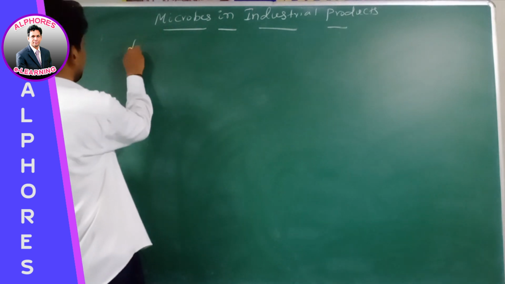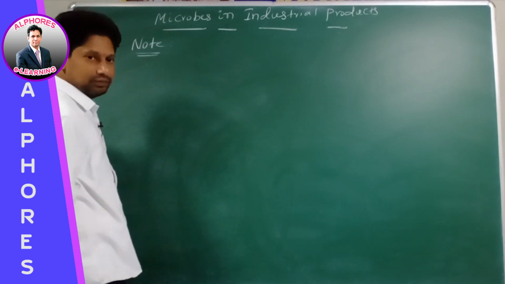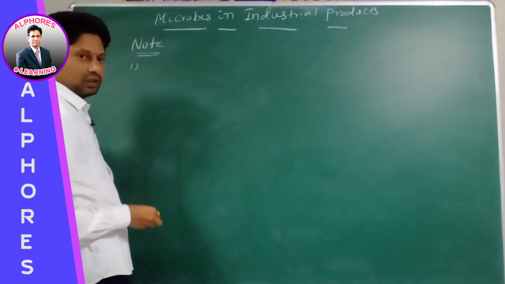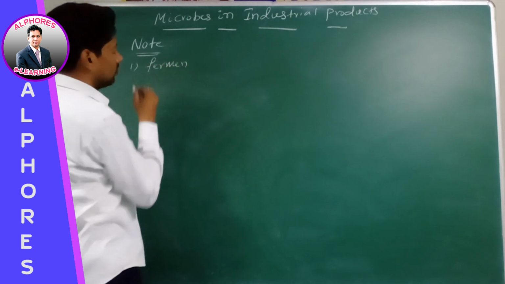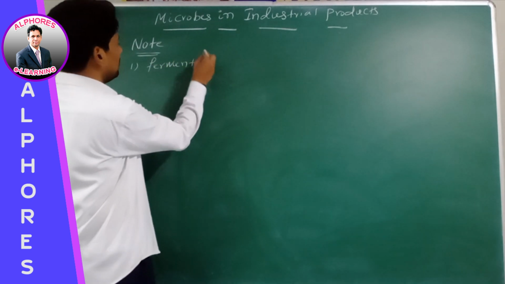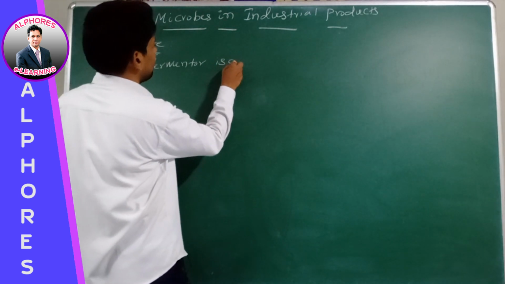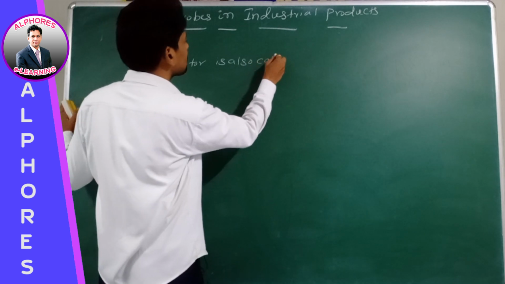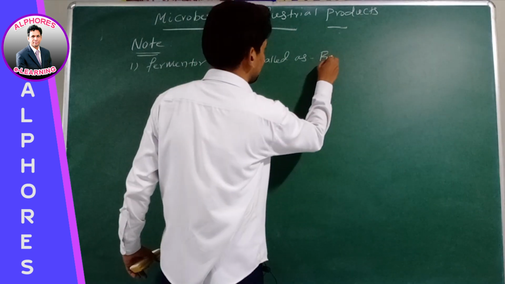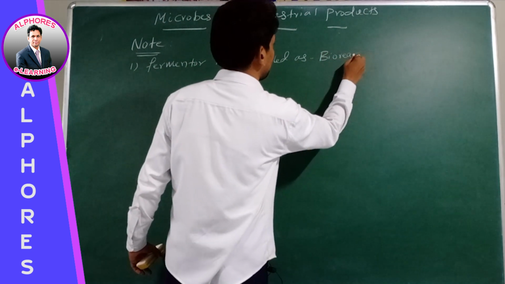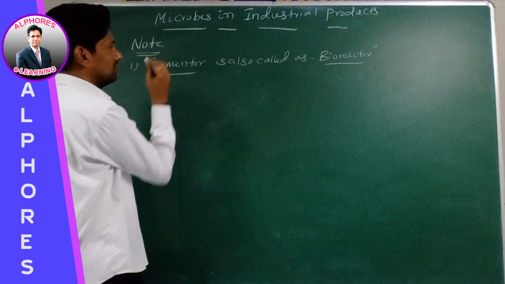Now listen here, note. Number 1, fermenter. Fermenter is also called a bioreactor. Fermenter is also called a what? Bioreactor. Fermenter is also called a bioreactor, right?